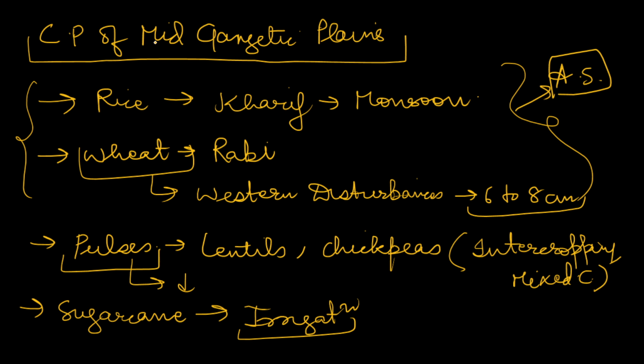And now we will move to western plateaus and hills. So as I discussed, the cropping pattern of the western plateau and hills. The three states generally found under it are Maharashtra, Madhya Pradesh, and Gujarat. These three states, Maharashtra, Madhya Pradesh, and Gujarat, comprise the western plateau and hills, and we will see the crops grown here.